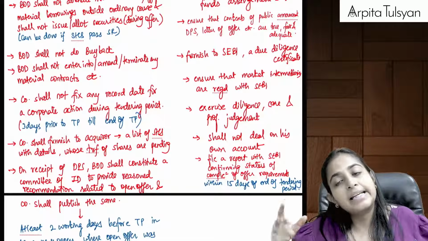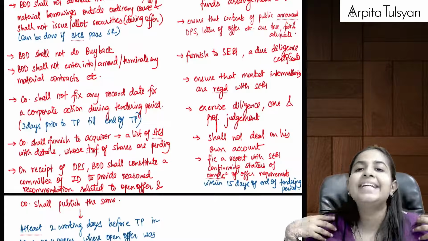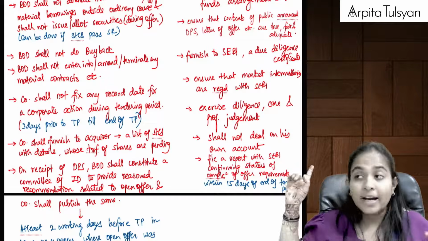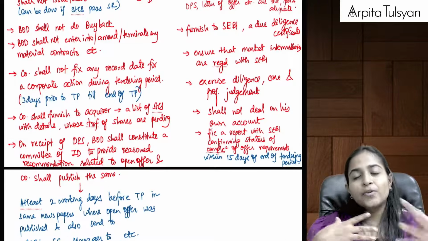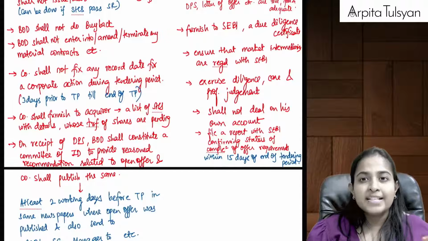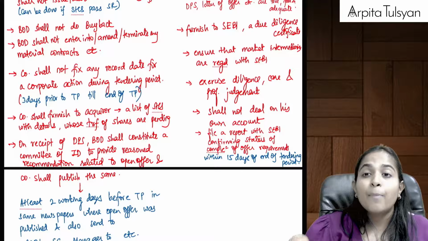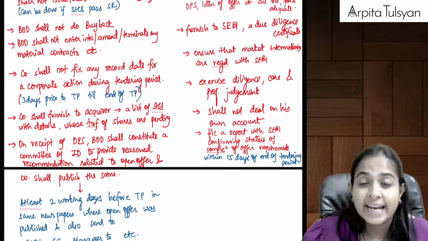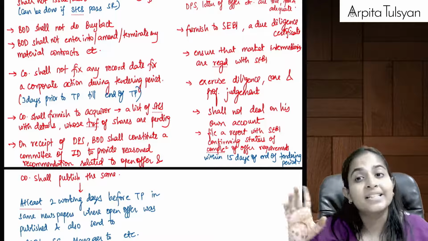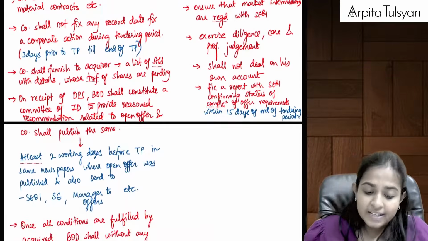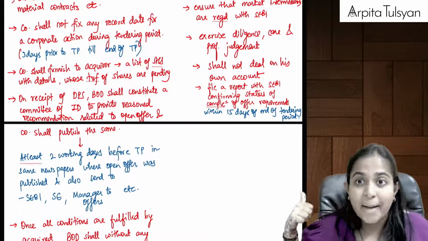Next, the manager will furnish to SEBI a due diligence certificate that he has checked everything properly. He will have to submit it to SEBI. Whenever there is a transfer or acquisition of shares, we will need the help of multiple market intermediaries, such as depositories, CDSL, NSDL, merchant bankers, etc. Whoever is helping me should be registered with SEBI. This will be taken care of by the manager.